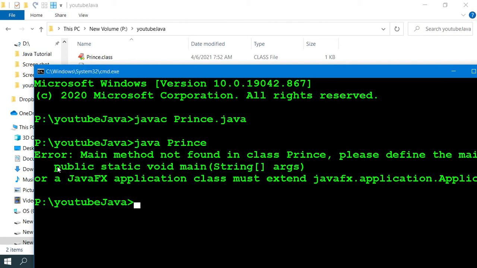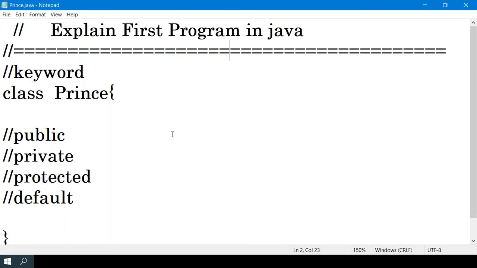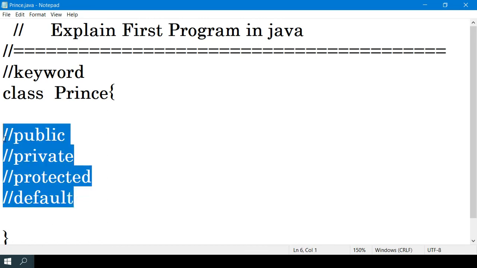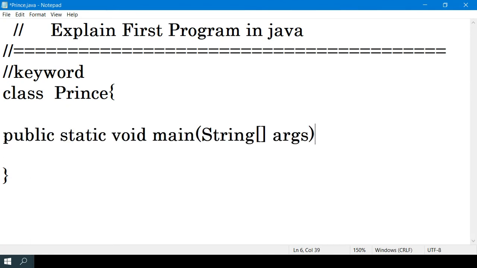Why? Because the JDK wants to read the data in the main method. So definitely you have some knowledge about it. That's why I have written public. It's saying you should write it like that, so I am going to write public. Then static: it means you can access this method without creating an object. That's why you have to write static also.